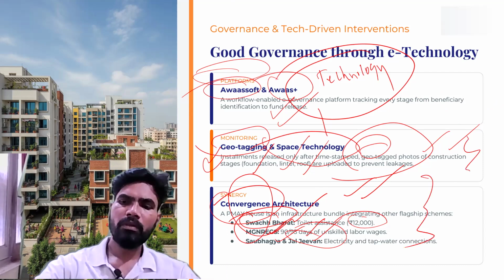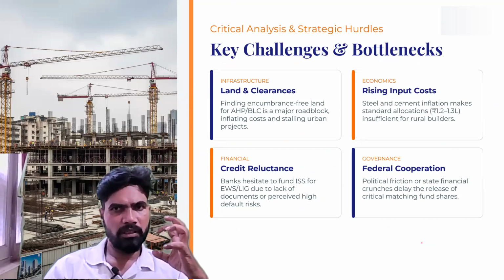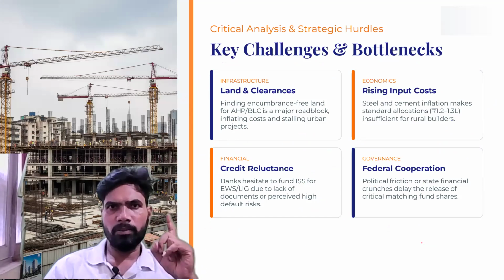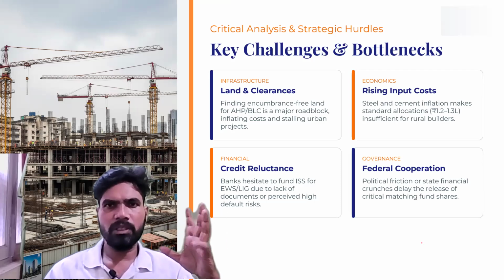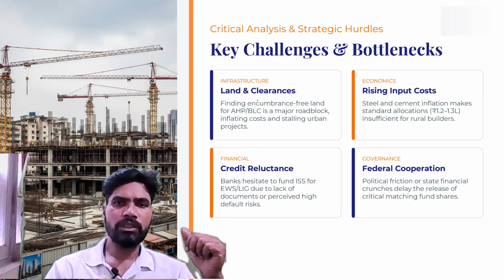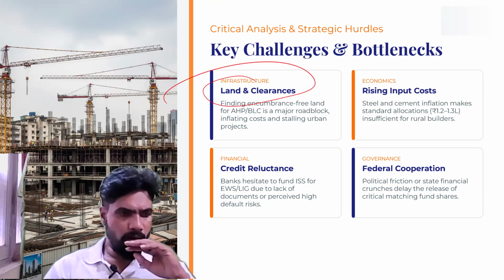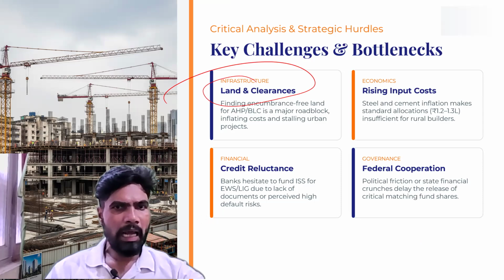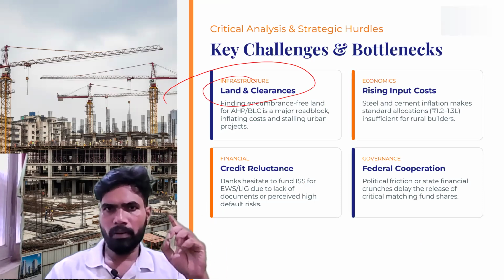Now we will go into some critical analysis of the scheme. Very, very important from the mains point of view. Some challenges are there in implementation of the scheme. What are the challenges? First is the land clearance. Land availability and clearances is one of the important problems.